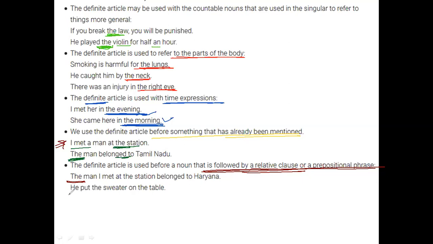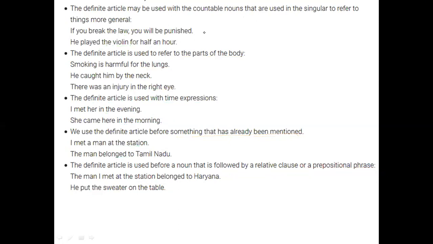Okay. Then, he put the sweater on the table. So he's putting the sweater, which is the noun, and it is followed by the prepositional phrase "on the table". So it is not "he put a sweater", it will always be "the sweater". All right. कोई problem है यहाँ तक के? Anyone any doubt?